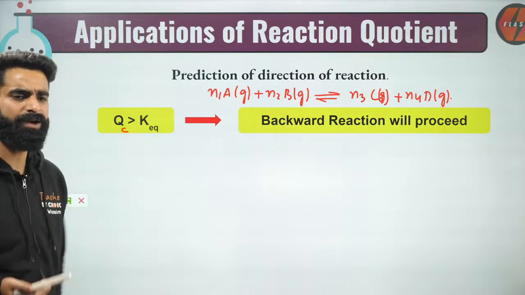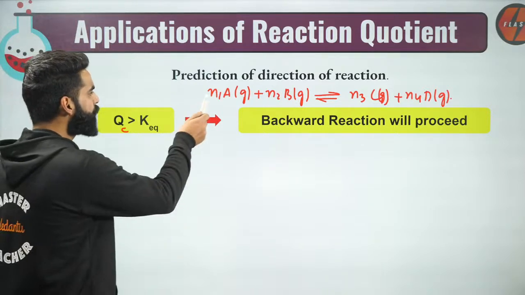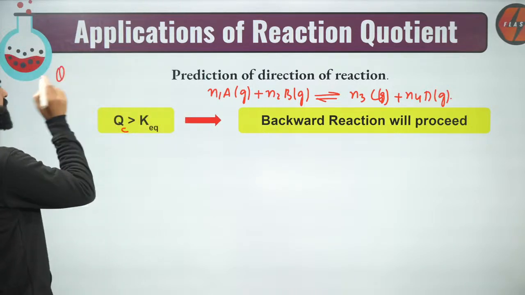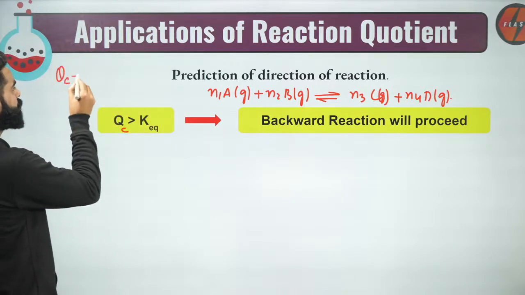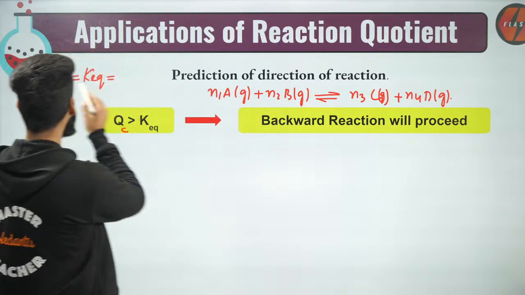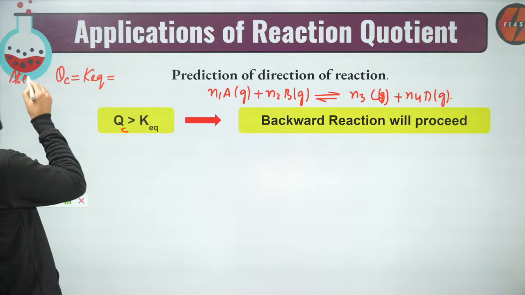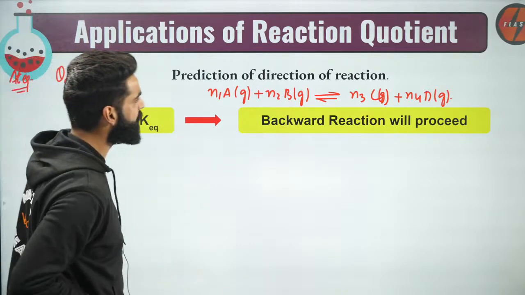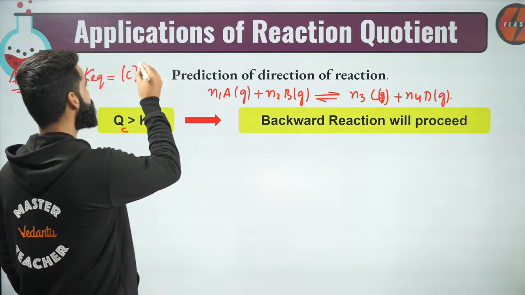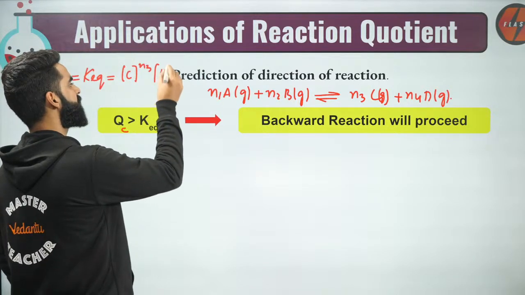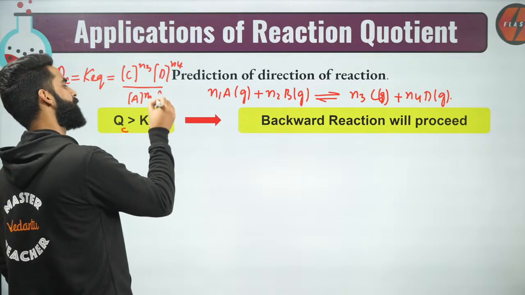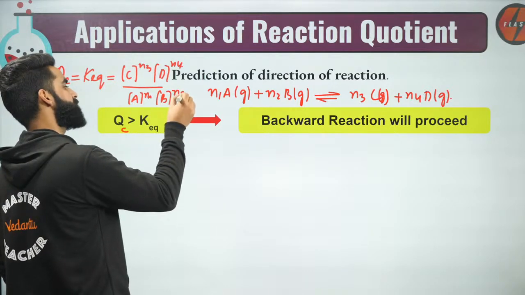First thing, guys, understand one thing. If QC for this reaction is greater than K equilibrium. First of all, what is the expression for QC? At equilibrium, QC is equal to K equilibrium, which will be concentration of C raised power N3 multiplied by concentration of D raised power N4 divided by concentration of A raised power N1 multiplied by concentration of B raised power N2.